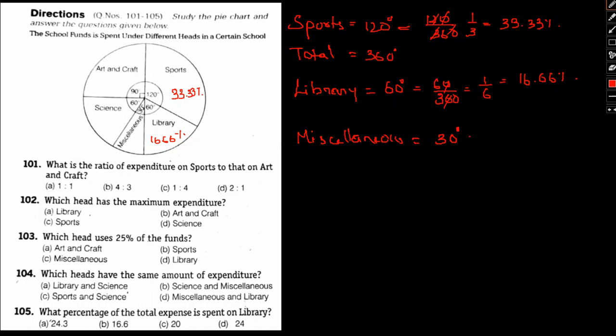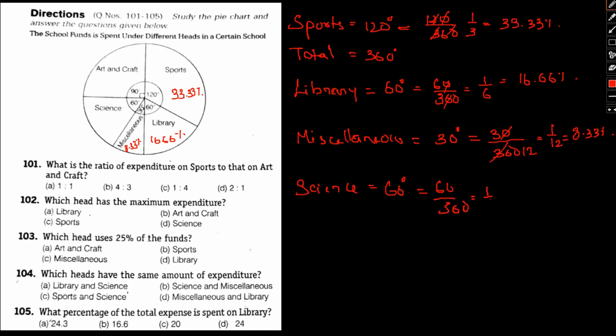Again, if we talk about miscellaneous, it is given by 30 degrees. So 30 by 360, that is 1 by 12, or it will simply be 8.33%. So miscellaneous will be 8.33%. Okay. Let's talk about science now. Science is given by 60 degrees. So again 60 by 360 equal to 1 by 6 or 16.66%.